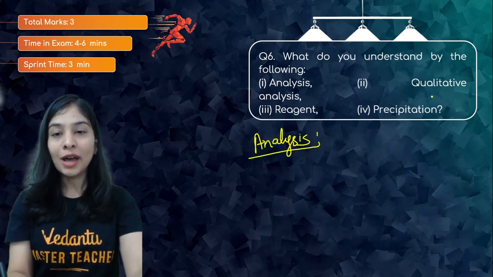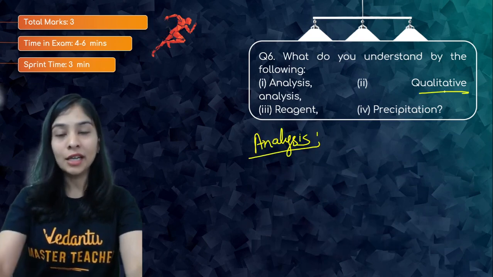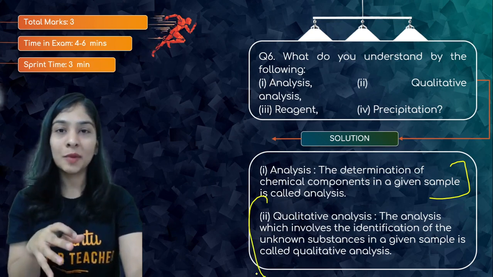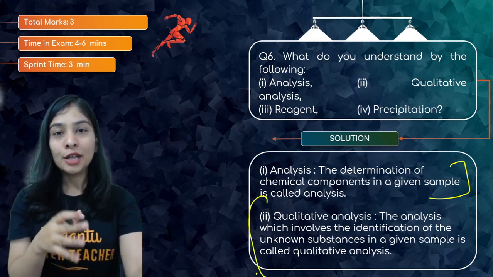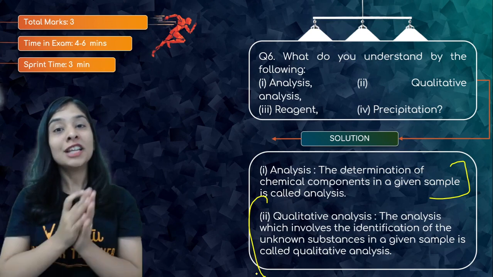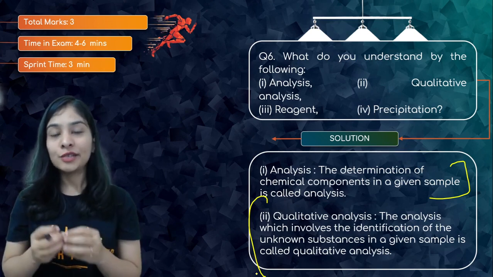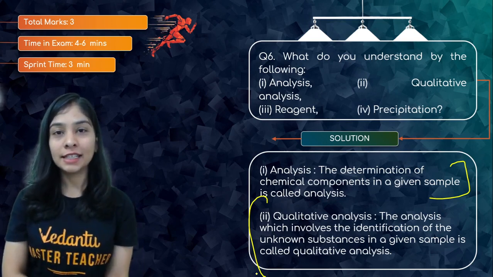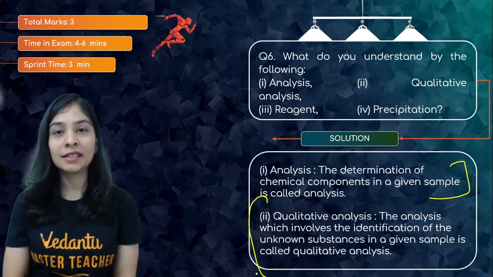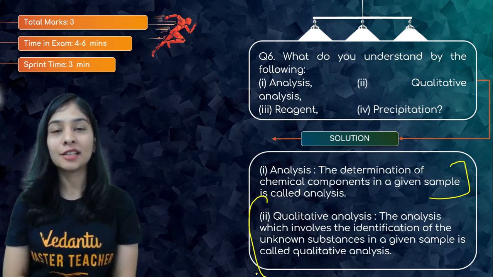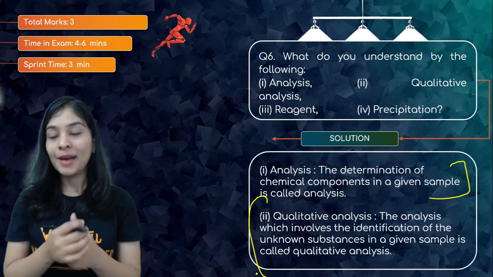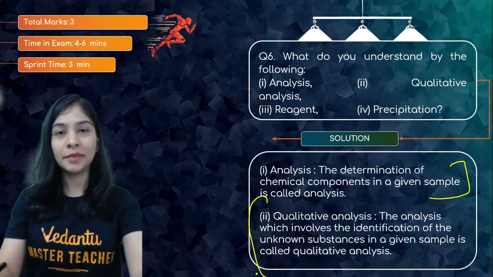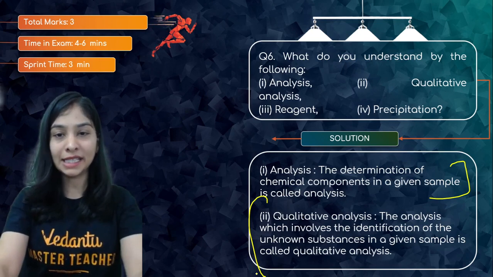And when I talk about qualitative analysis, I'm talking about the quality. Quality means, as I said, what exactly are the unknown substances present in the sample. Whenever you went to the laboratory, especially for organic chemistry, teachers used to give a sample to detect whatever compounds were present in it. That was qualitative analysis, to know the unknown substances present, the functional group, alkyl group, aromatic, non-aromatic, something like this. All of the detection comes under qualitative analysis.